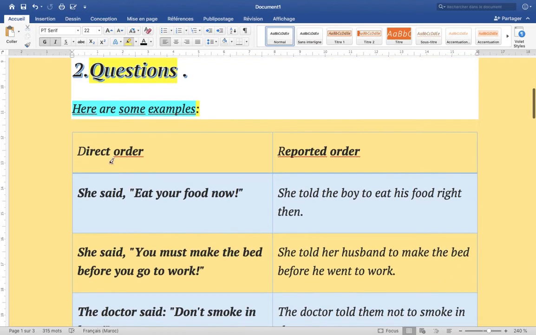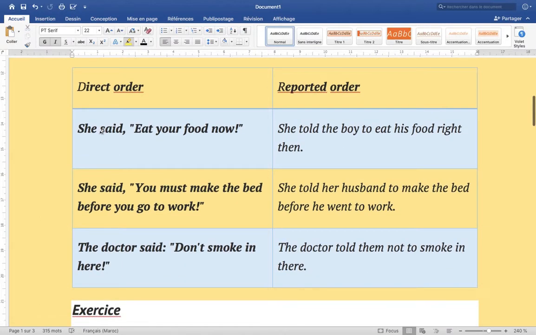We have some examples. We're talking about orders. We have direct orders and we have reported orders, which means direct speech when we're talking about orders, and reported orders. For example, we have: she said, "Eat your food now." This is an order. So how are we going to report this thing?